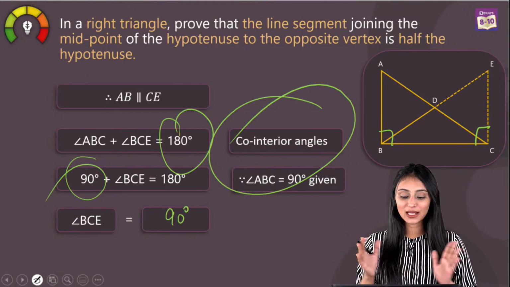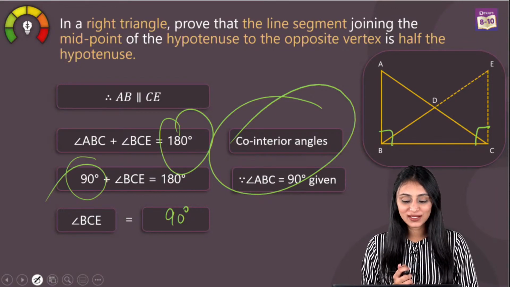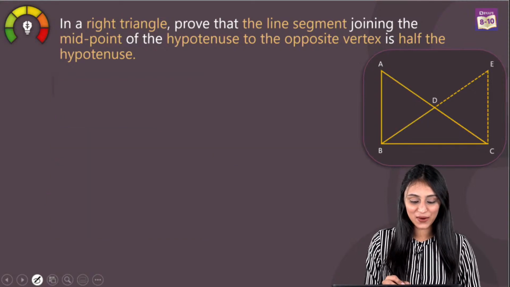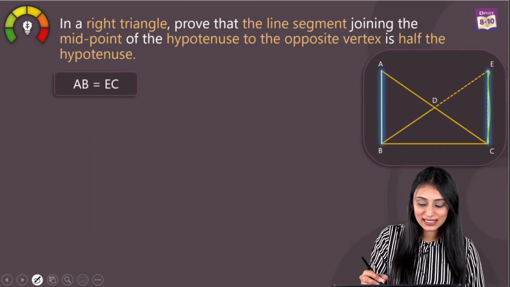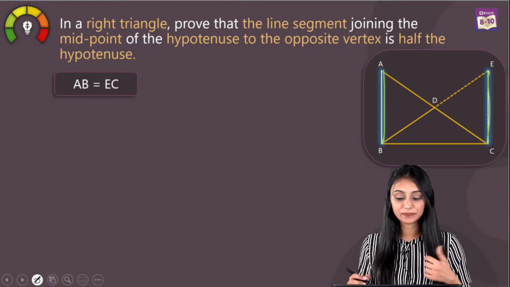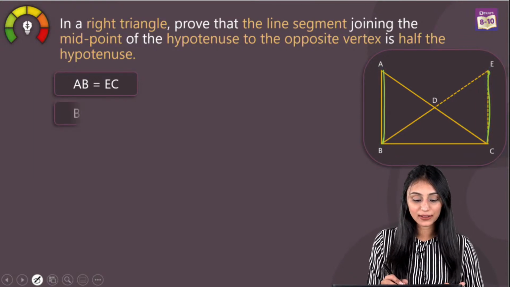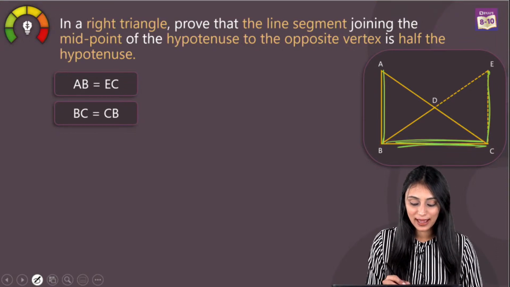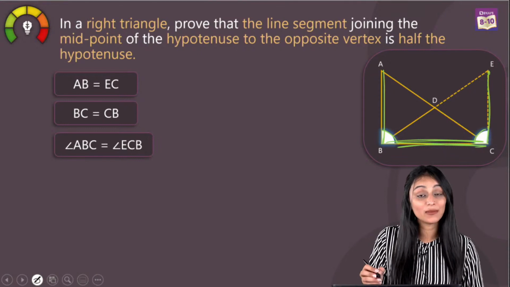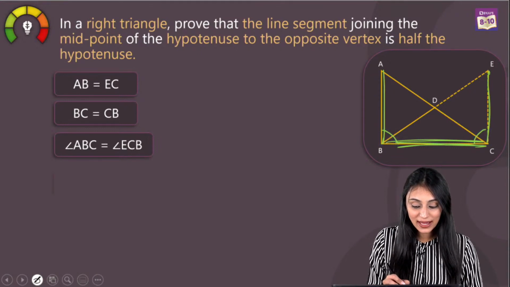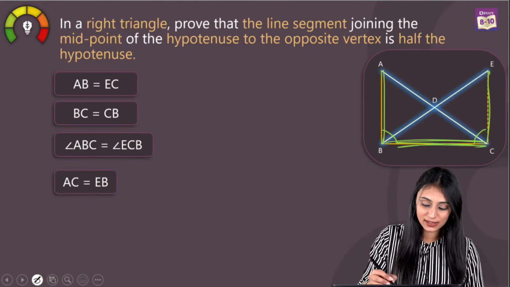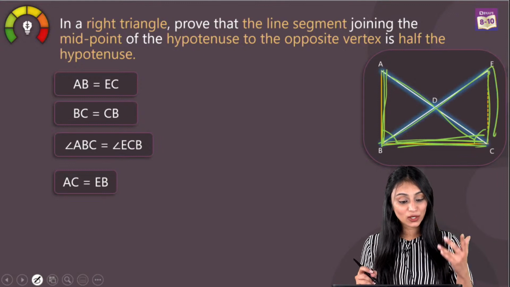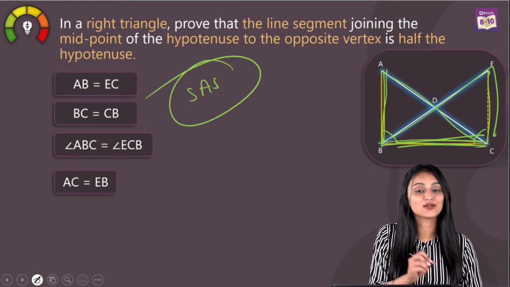Alright, so this angle BCE is 90 degrees now. What we need to prove here is that BD is half of the hypotenuse AC. Now AB and EC are equal, because we have already proved it above. BC and CB are common. And angle ABC and angle BCE are both 90 degrees. So these triangles are going to be congruent using the SAS congruency rule.